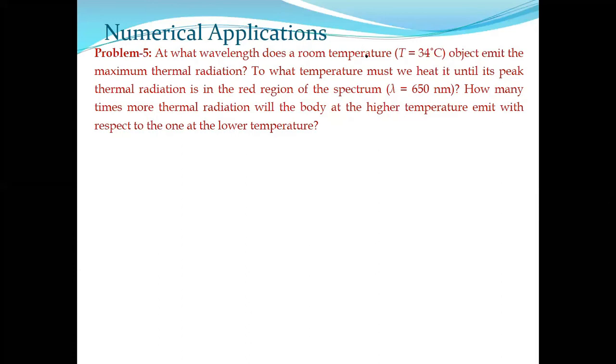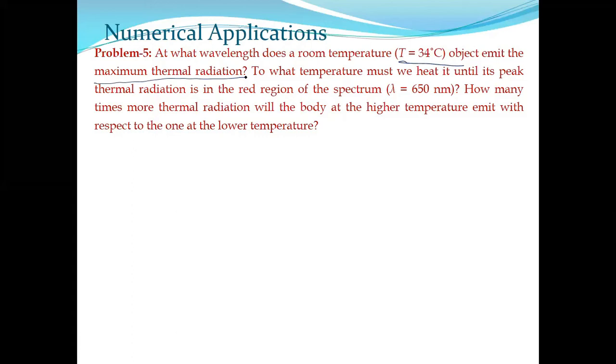The third type. What does it say? At what wavelength does a room temperature object emit maximum thermal radiation? Now note it down. Here temperature is supplied and you are asked at what wavelength the object emits maximum thermal radiation.